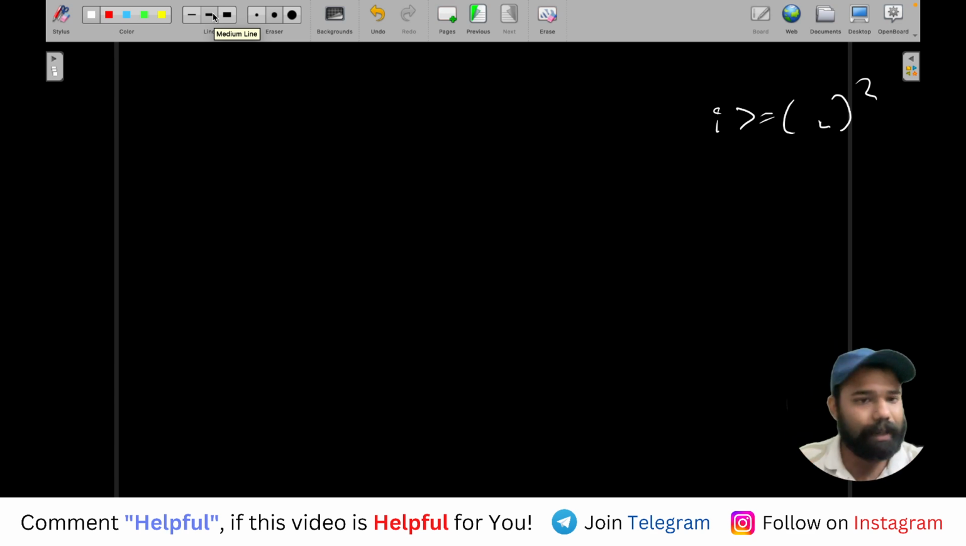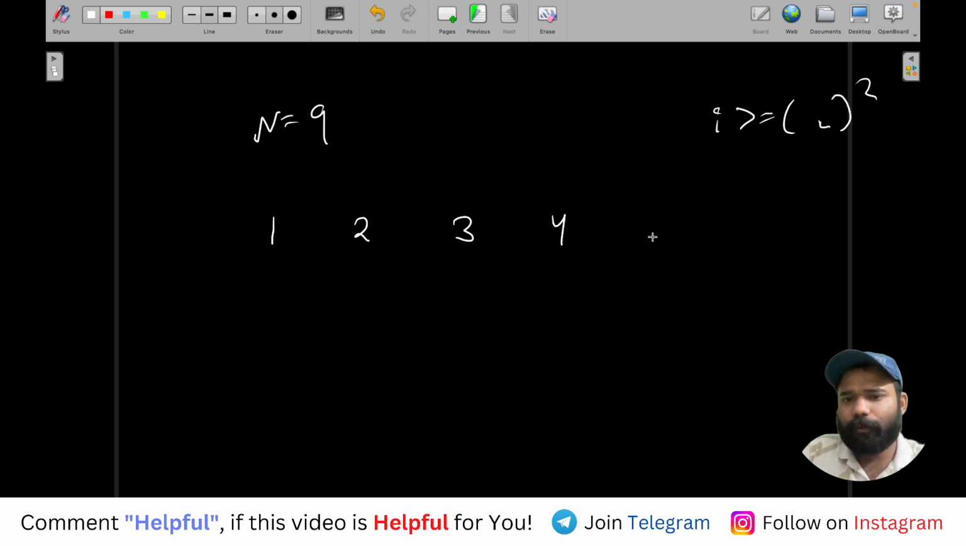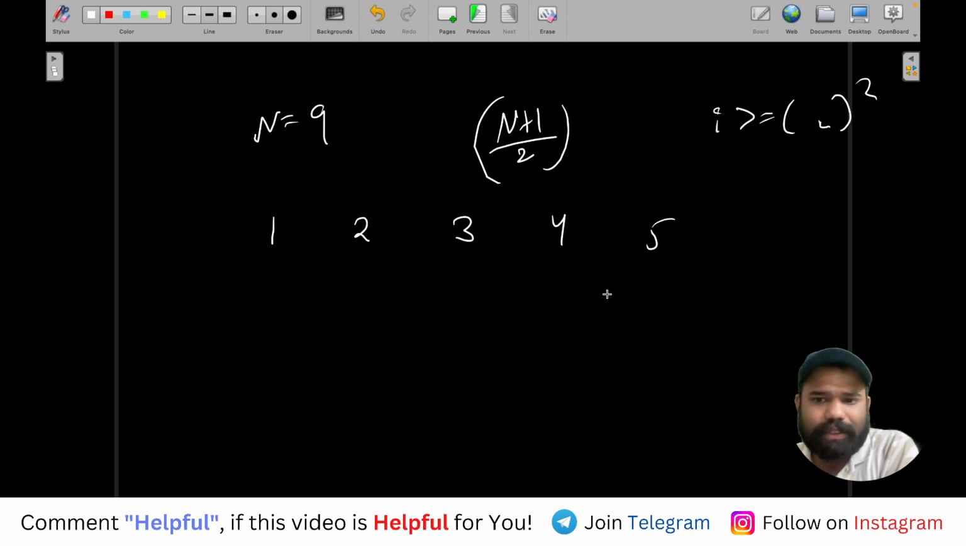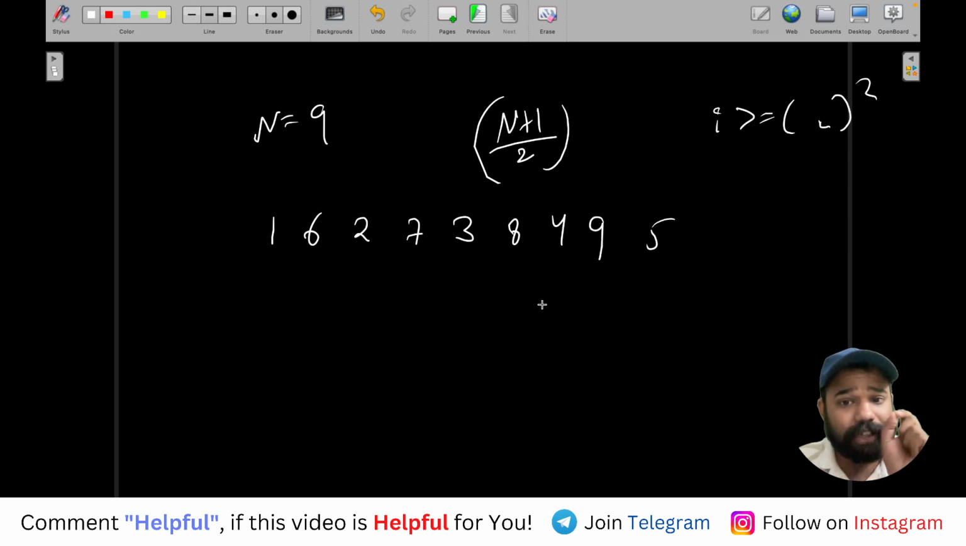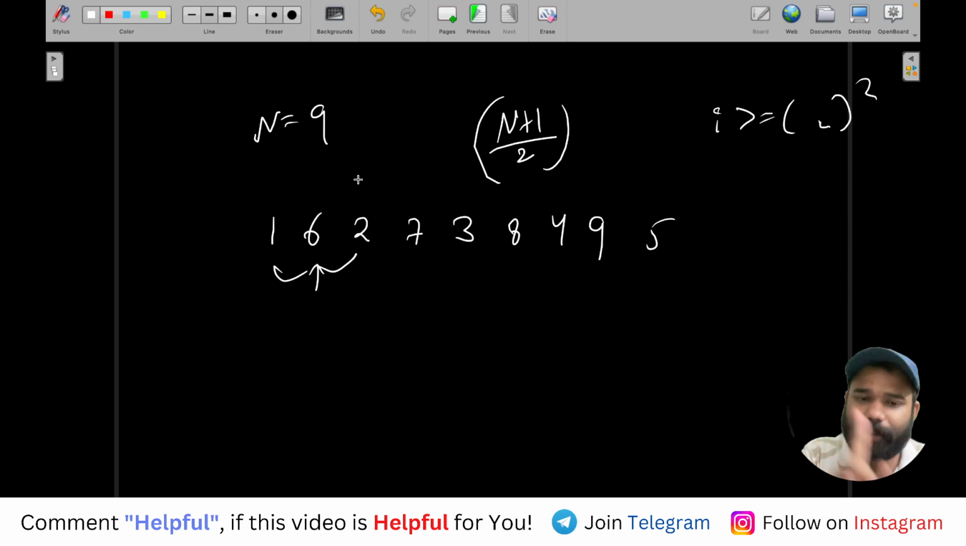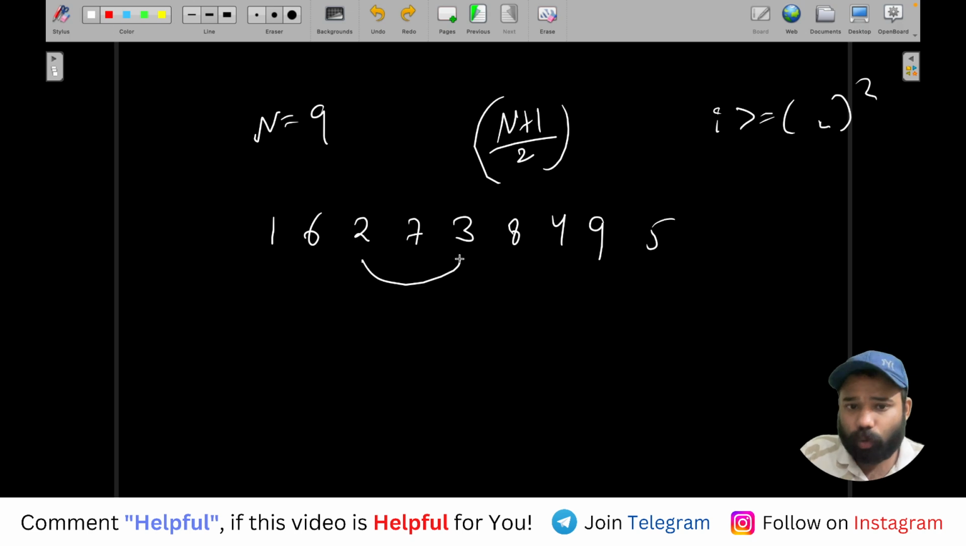For example, let's say my n is 9. In this case I will write 1 2 3 4 5, up to (n plus 1) by 2, and the remaining numbers I will take from the start in the middle. So 6, 7, 8, 9. You can see now that for every index, the neighbors are two adjacent numbers. For 6, 2 and 1 are adjacent, the difference is 1, and the square is also 1. The condition is always true. For 2, 6, 7; 2, 3, 7; 8, 3, 4; 8, 9, 4; 5.